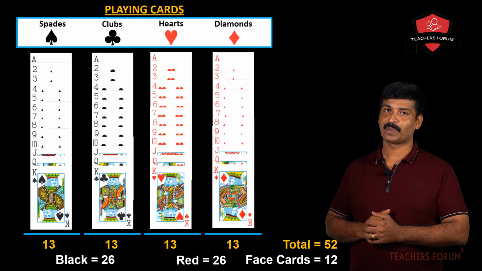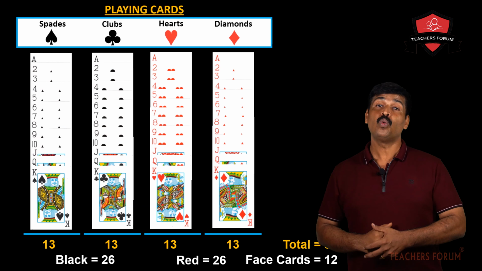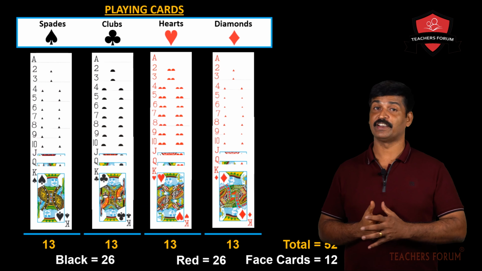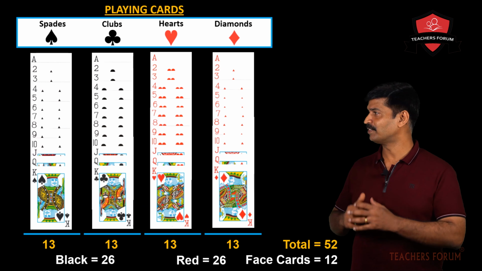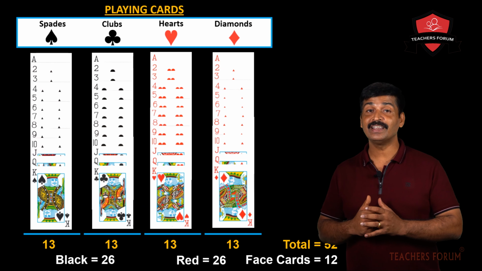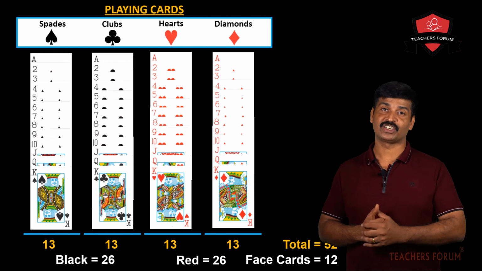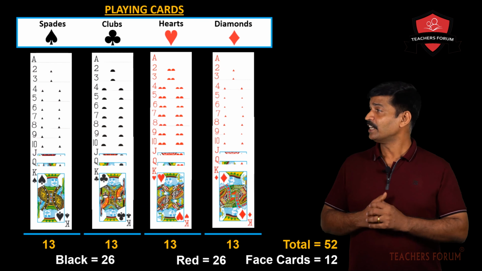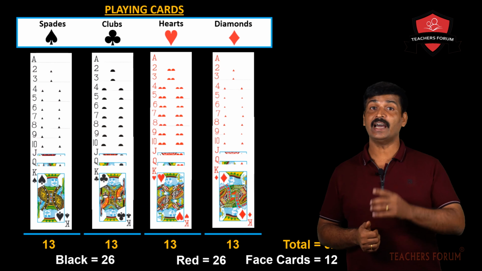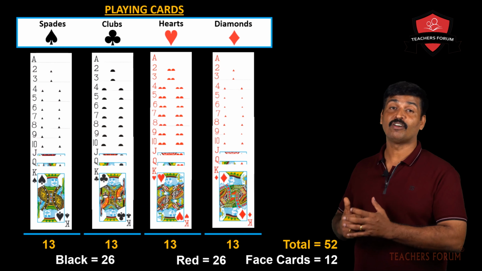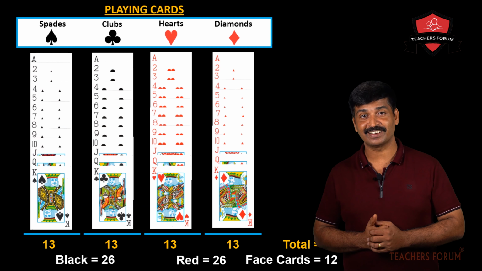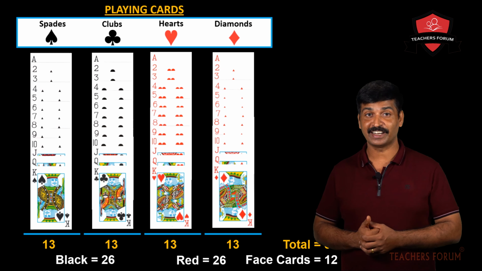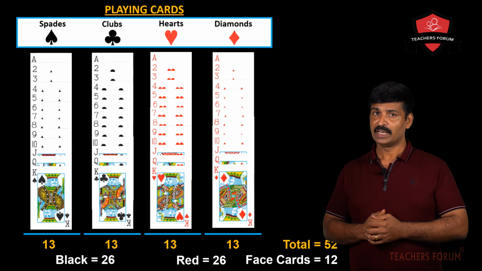Now I will ask you a question. In a deck of playing cards, what is the probability of getting a face card? Total 52 cards are there. How many face cards are there? 12 face cards. So the probability of getting a face card is 12 divided by 52. Now what's the probability of getting an ace from a deck of playing cards? How many aces are there? 4 aces. So the probability is 4 by 52.